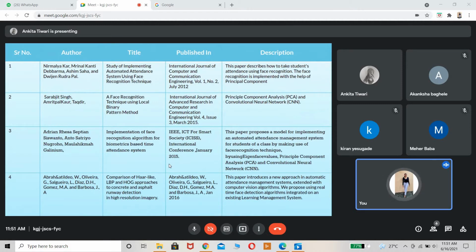The fourth paper was comparison of Haar-like, LBP and HOG approaches to concrete and asphalt runway detection in high resolution images. This paper introduces a new approach in automatic attendance management systems extended with computer vision algorithms. It proposes a real-time face detection algorithm integrated on an existing management system. So it gives real-time face detection algorithms. Next slide.